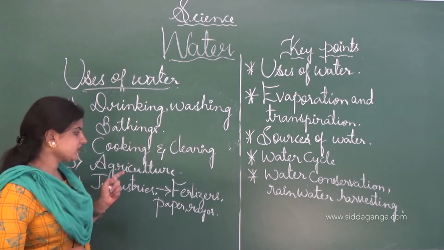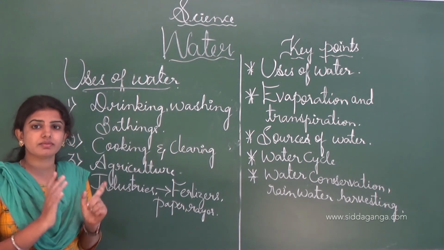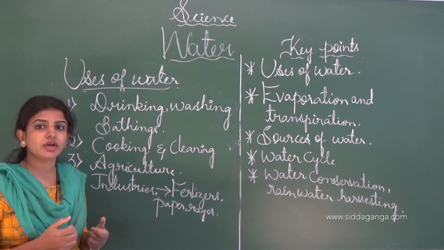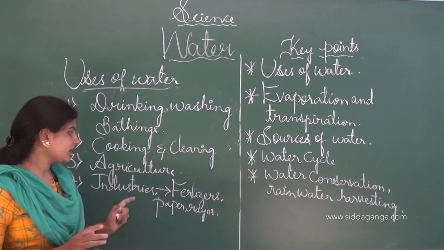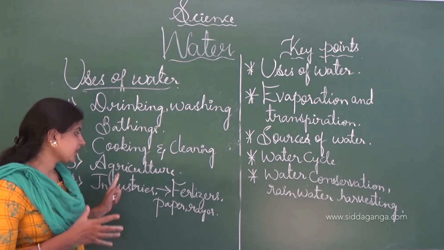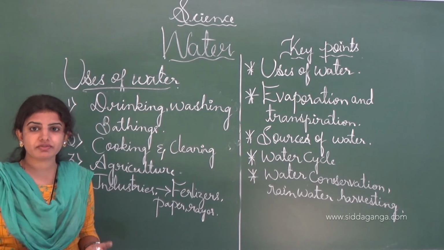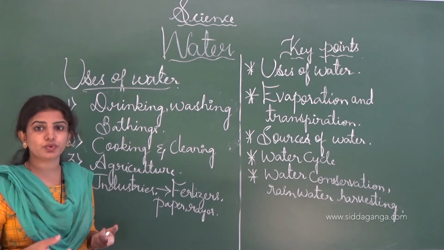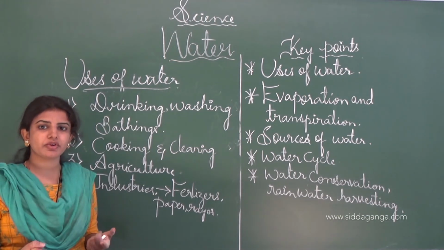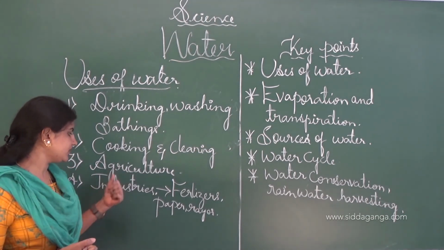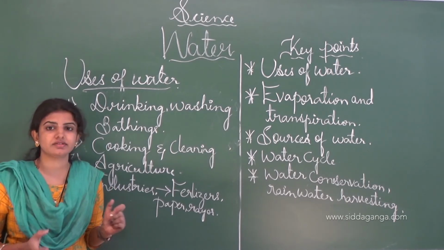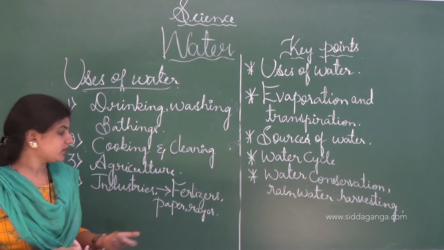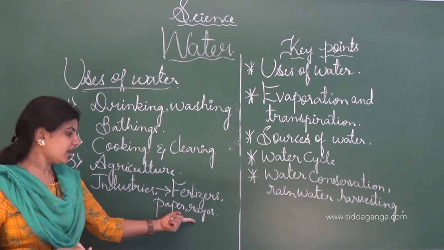And next is agriculture. See, in the agricultural field, the production of crops and plants requires a lot of water compared to other fields. And this is for the growth and development of a plant, which gives plant products like wheat, vegetables, fruits, etc. These are the plant products we get from the agricultural field. And the next one is industries. See, industries also use water, in fertilizers, paper and rayon.